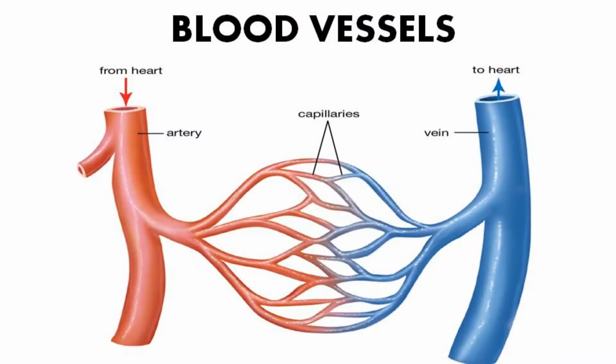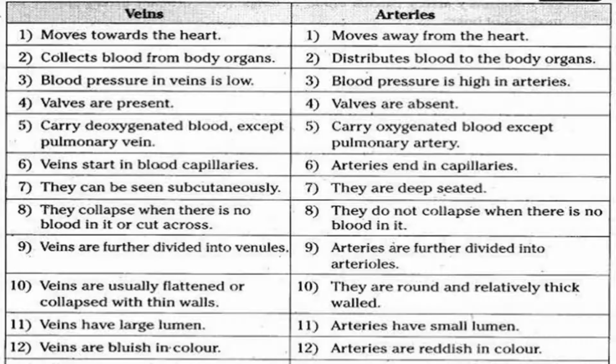The human circulatory system has 3 types of blood vessels: the arteries, the veins, and the capillaries. Arteries are the vessels which carry blood away from the heart to various organs of the body. Since the blood emerges from the heart under high pressure, the arteries have thick, elastic walls.